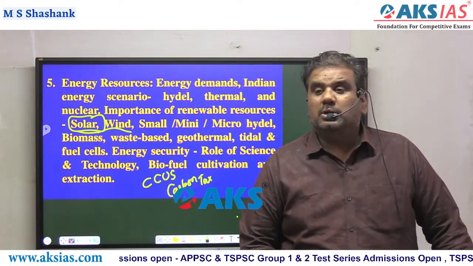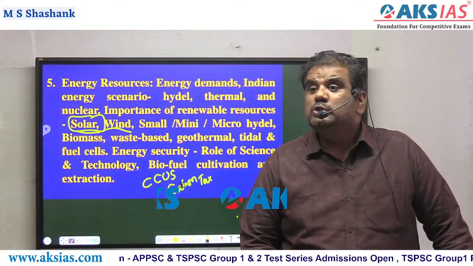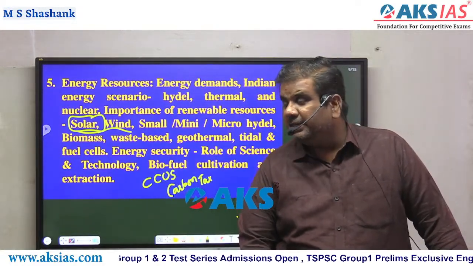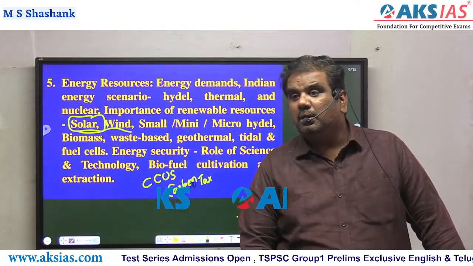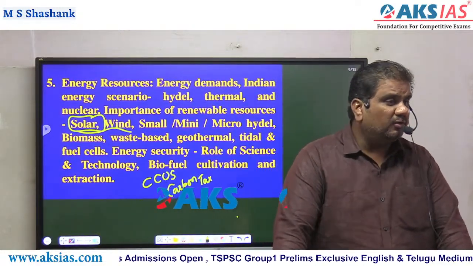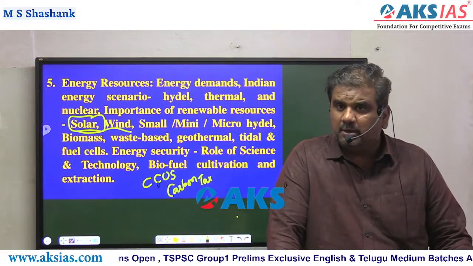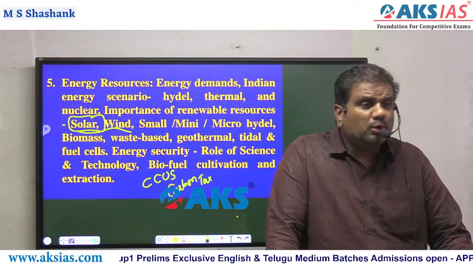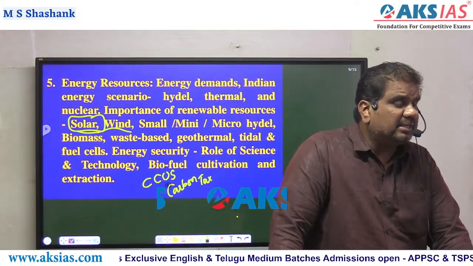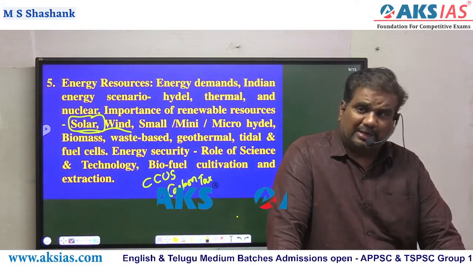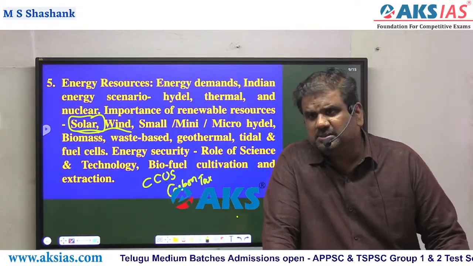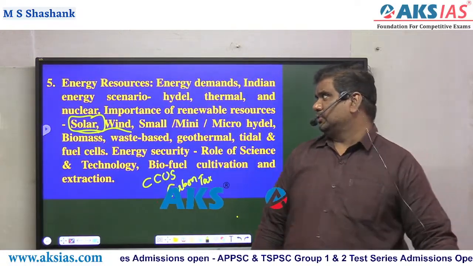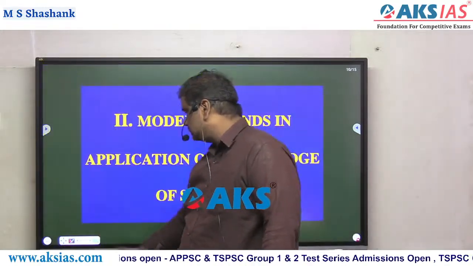At the same time, you're talking about the case of the International Solar Alliance. ISA, International Solar Alliance. Initially, it was started only by India and France. But as on today's date, there are almost 100 plus countries, and out of those, 80 countries have ratified the International Solar Alliance. Now, what is the objective of ISA? Where is the headquarters of this particular ISA? That is what we discuss in case of energy resources.